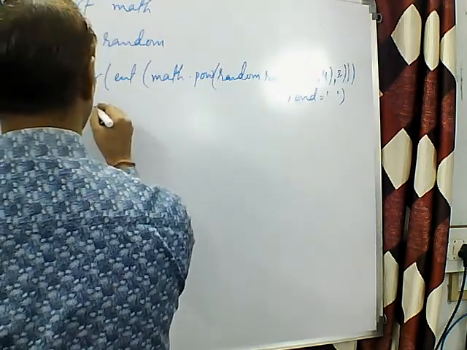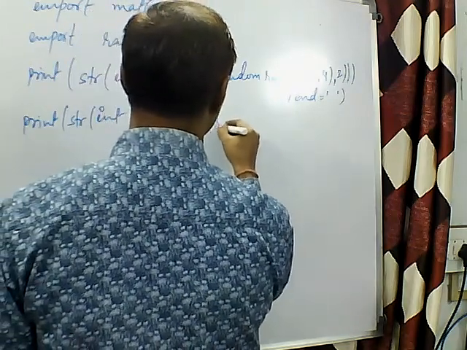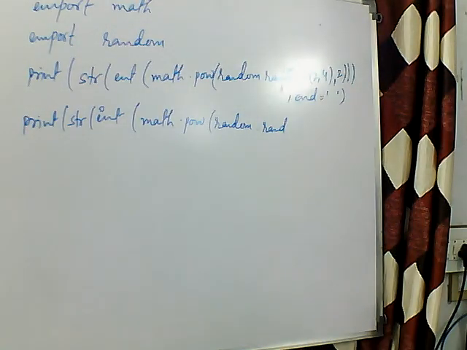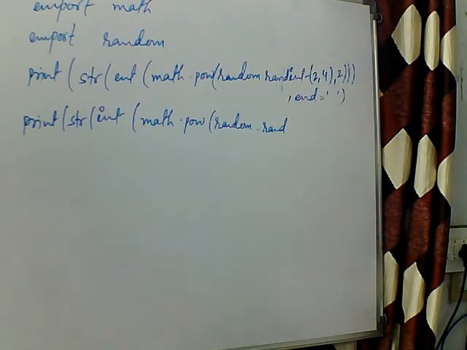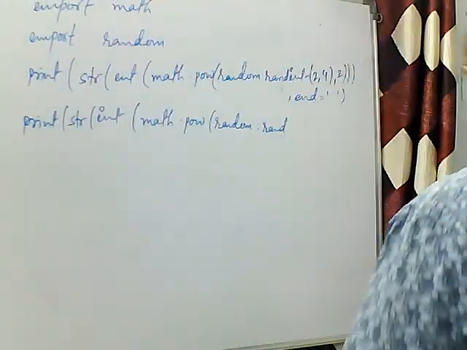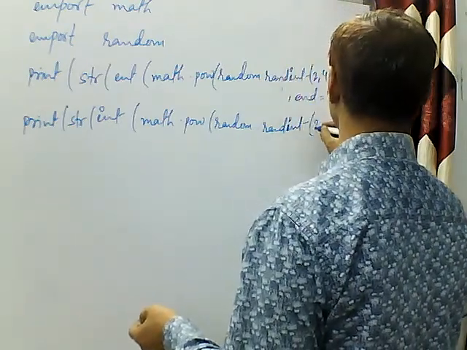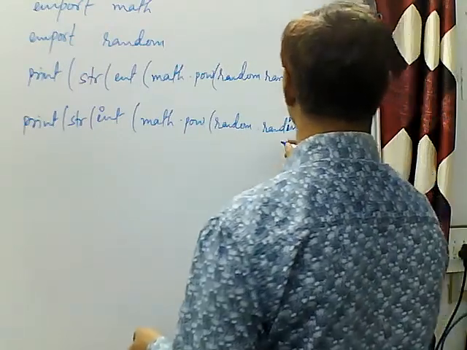Print str int math dot power randint 2 comma 4, comma 2, comma end.